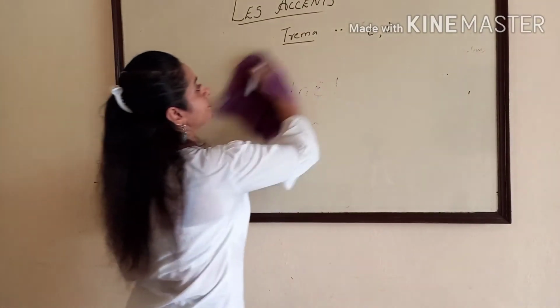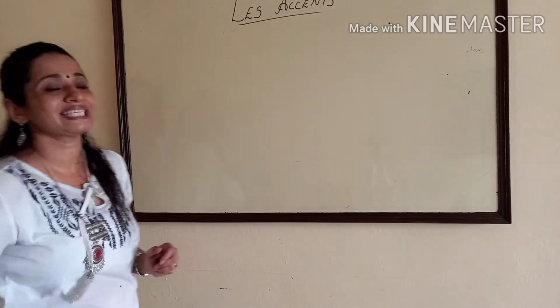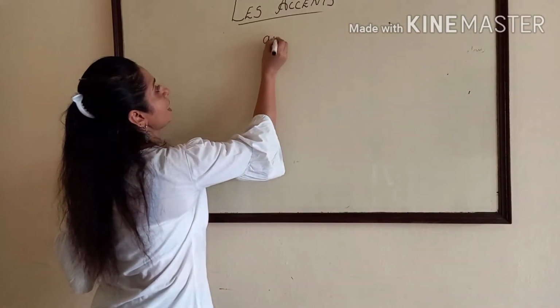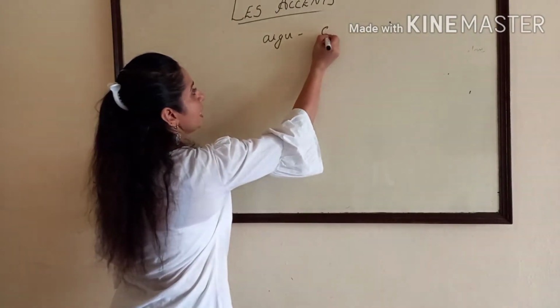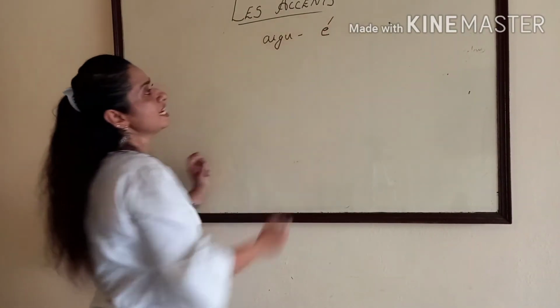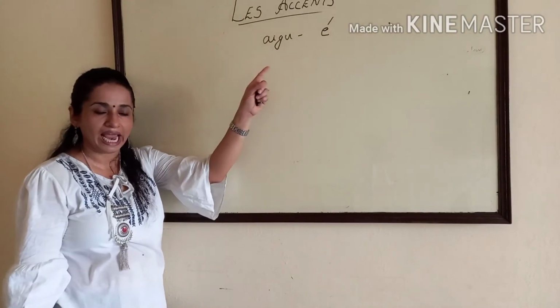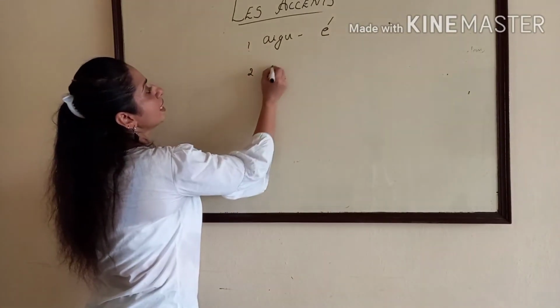Let's revise. First one is accent aigu. A-I-G-U. Accent aigu we put only over E and it will change the sound. Number 2, accent grave.